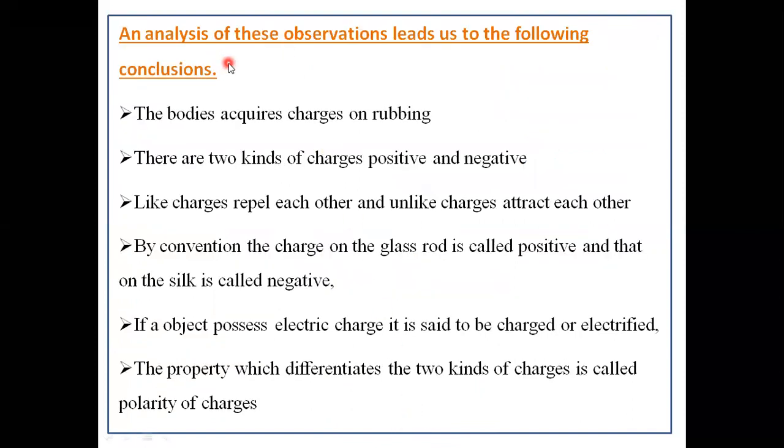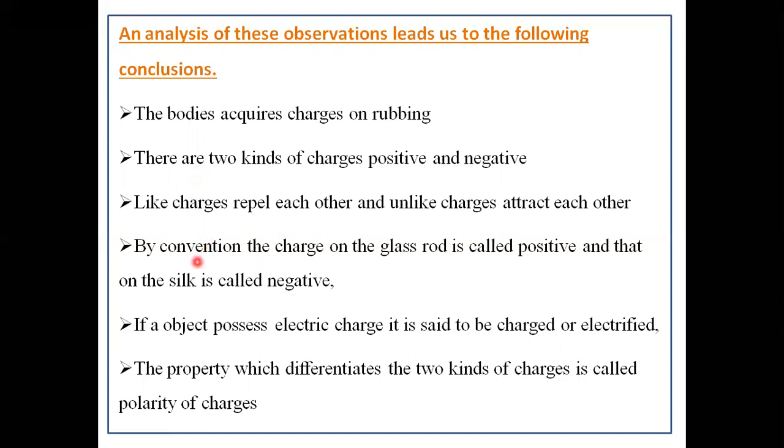An analysis of these observations leads us to the following conclusions. Number one, bodies acquire charges on rubbing. Second, there are two kinds of charges, namely positive and negative. Third, like charges repel each other and unlike charges attract each other.